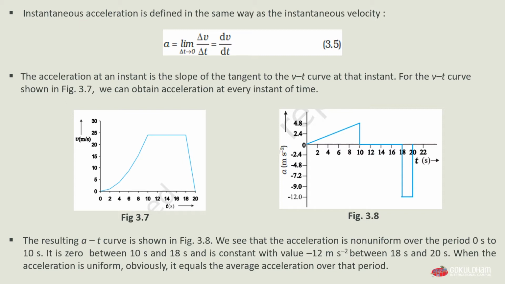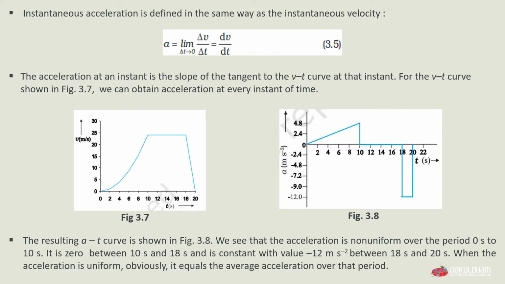Now the acceleration at an instant is the slope of the tangent to the v-t curve at that instant. For the v-t curve shown in figure 3.7, we can obtain acceleration at every instant of time. The resulting a-t curve is shown in figure 3.8. We can see that the acceleration is non-uniform during the time interval 0 seconds to 10 seconds, meaning that from 0 to 10 seconds the velocity of our object is changing. So it is non-uniform during the time period 0 seconds to 10 seconds.